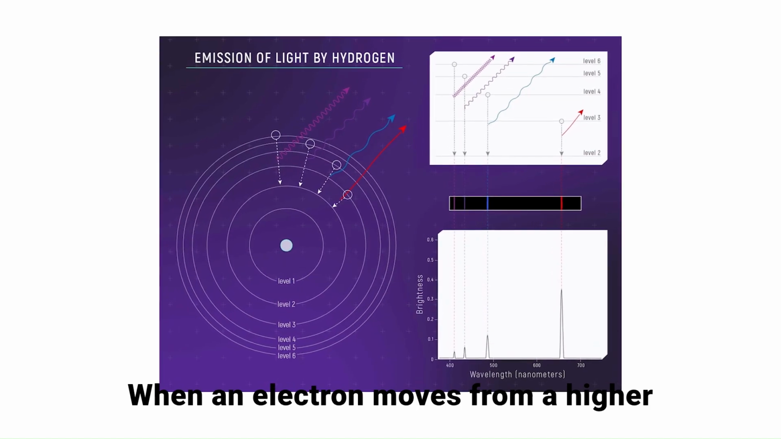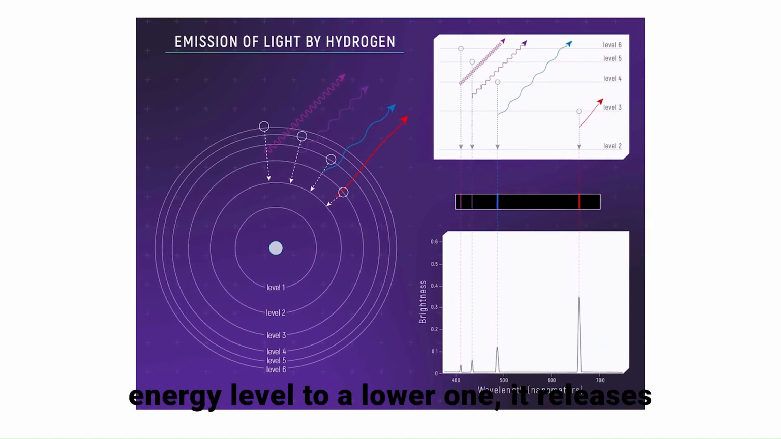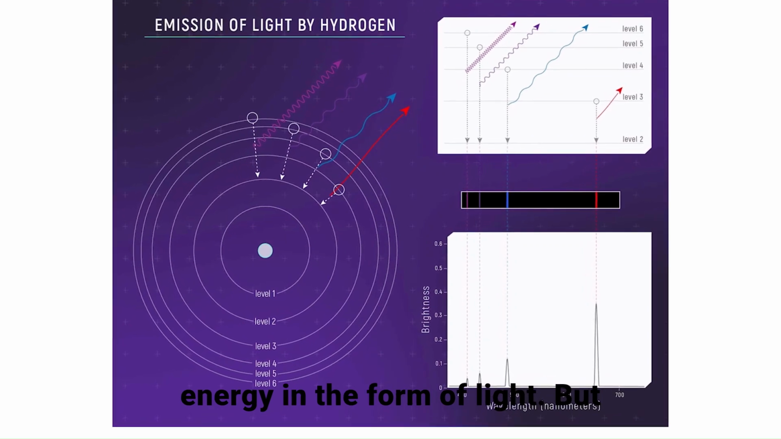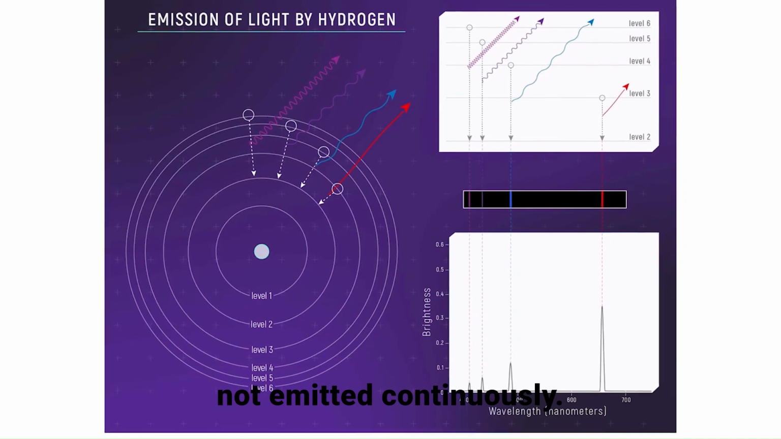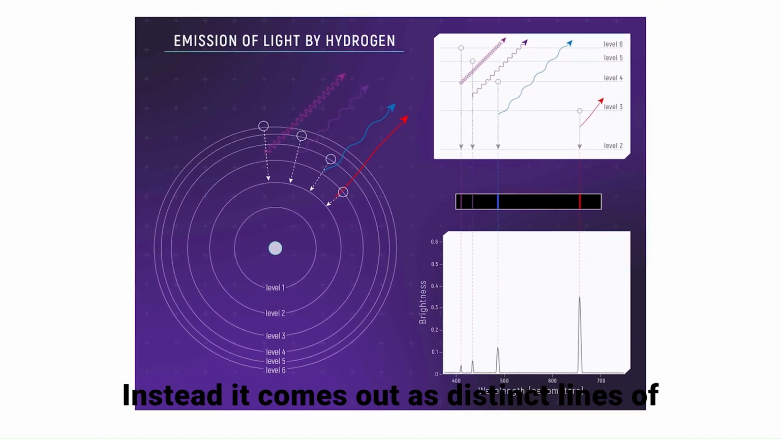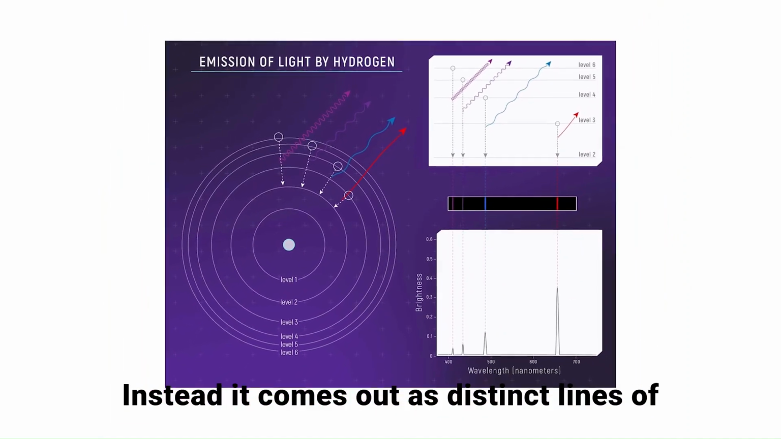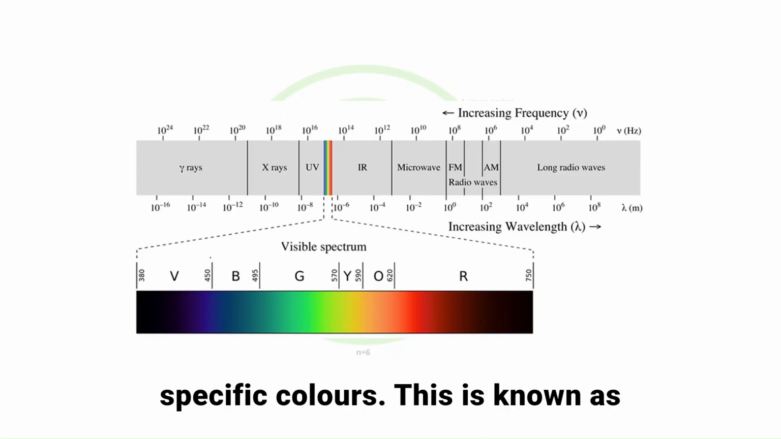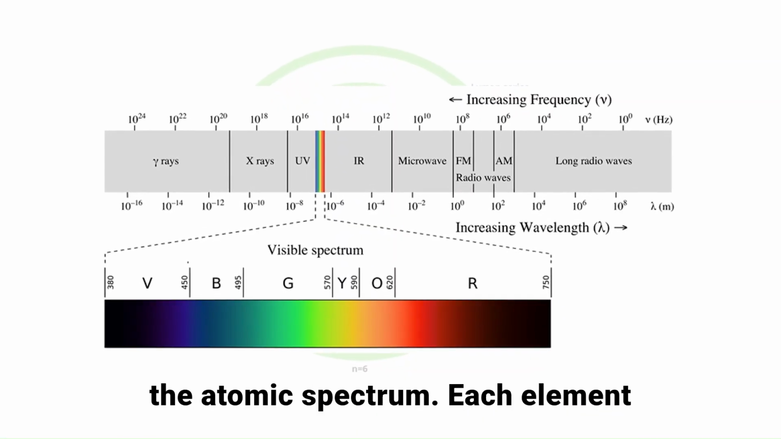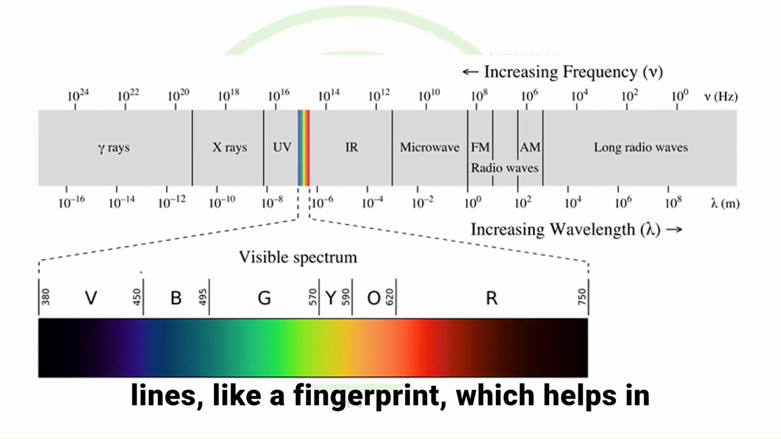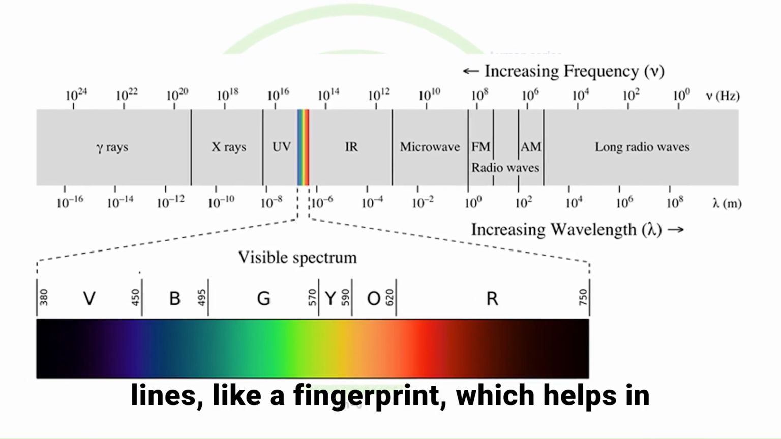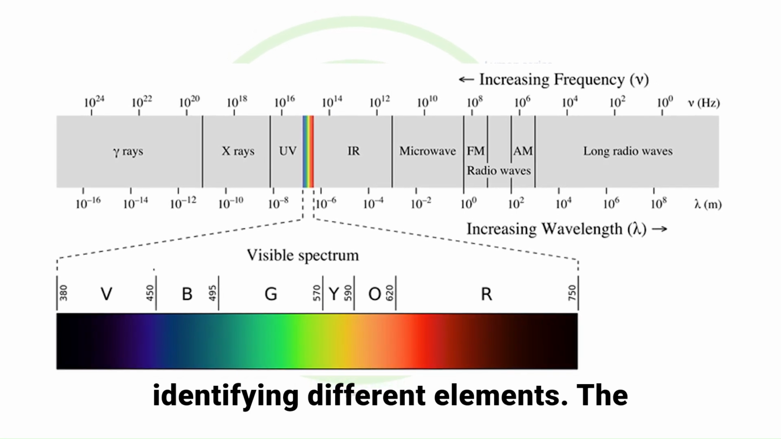When an electron moves from a higher energy level to a lower one, it releases energy in the form of light. But what is interesting is that this light is not emitted continuously. Instead, it comes out as distinct lines of specific colors. This is known as the atomic spectrum. Each element produces a unique pattern of spectral lines, like a fingerprint, which helps in identifying different elements.